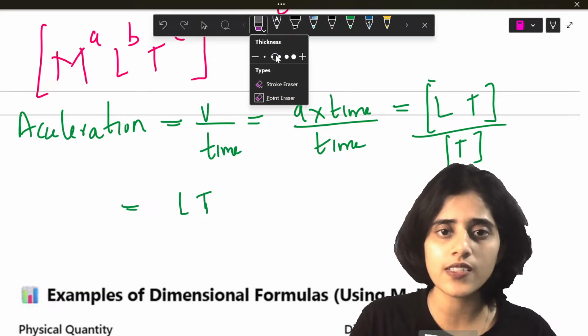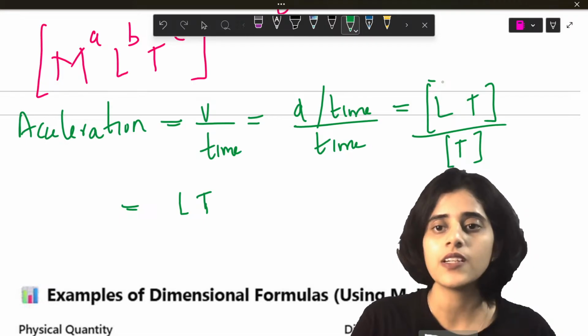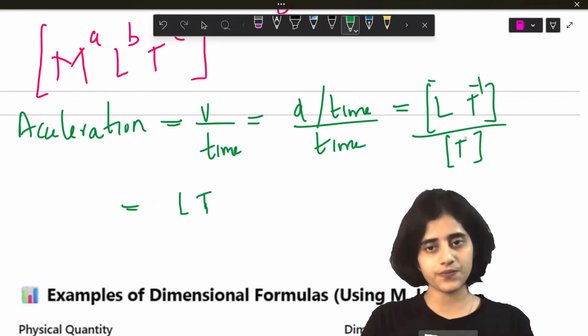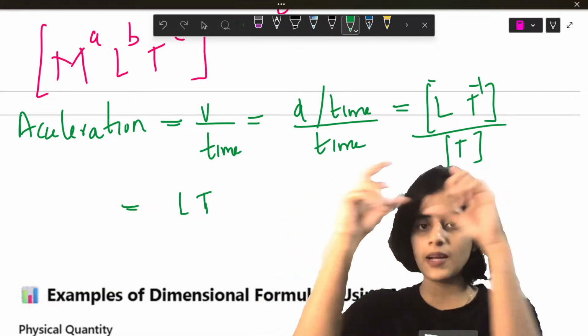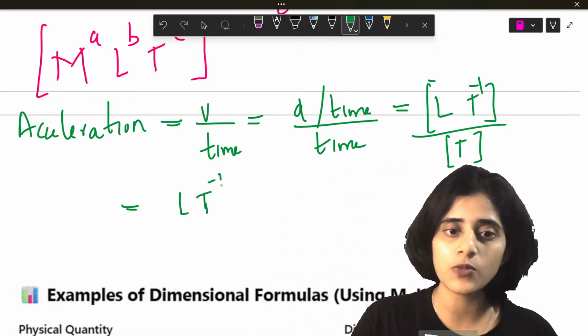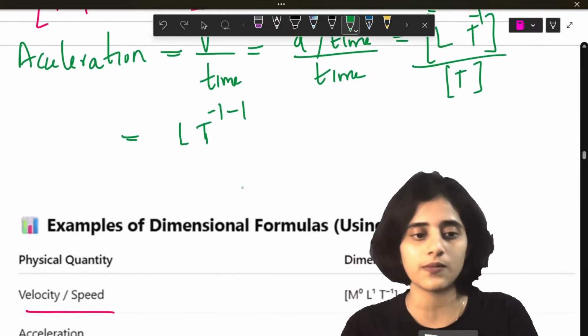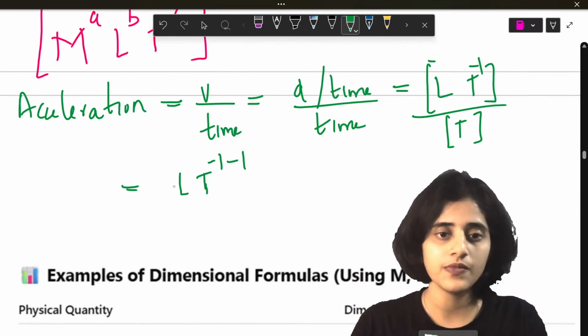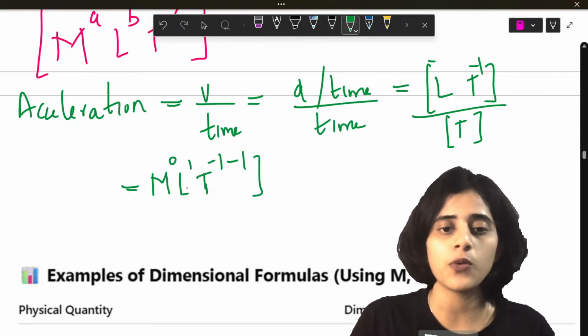Here this is not into, right? Velocity is distance by time. So this is T raised to minus 1. When T from the denominator goes up, what happens? T raised to minus 1. From the denominator it goes up, there is one more minus 1. And then how much would M be? M raised to 0. With bracket.